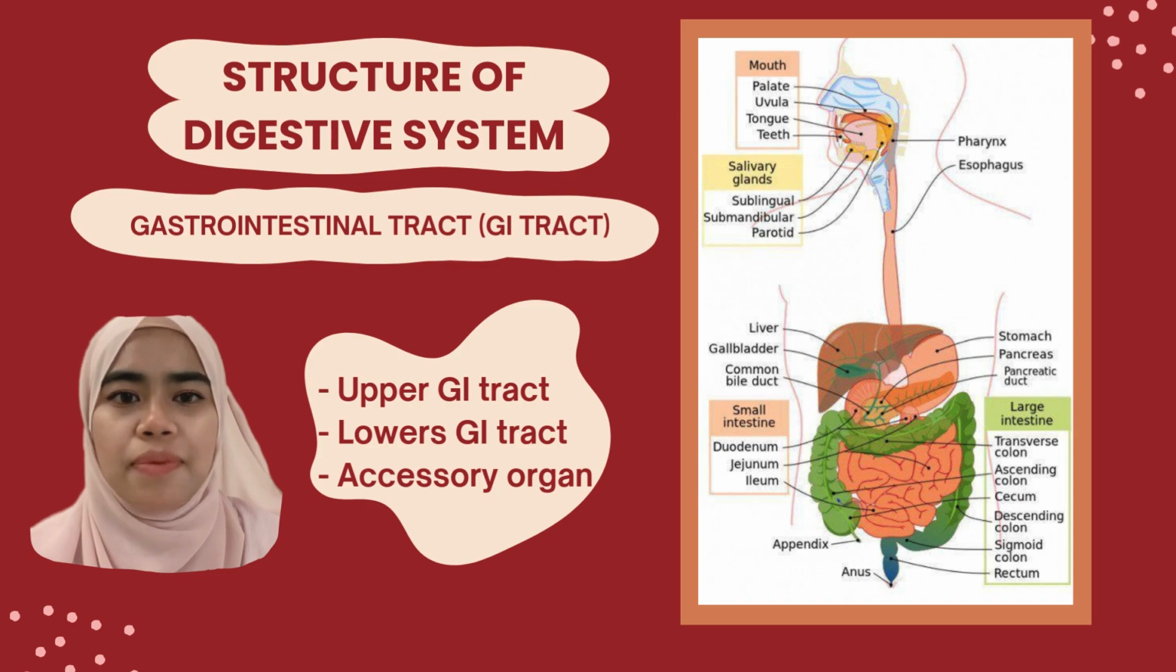Thirdly, accessory organs. These organs help digestion but are not part of the GI tract directly. This includes the liver, gallbladder, pancreas, and salivary glands. These together work to digest food, absorb nutrients, and remove waste.